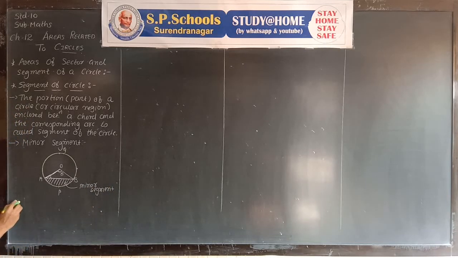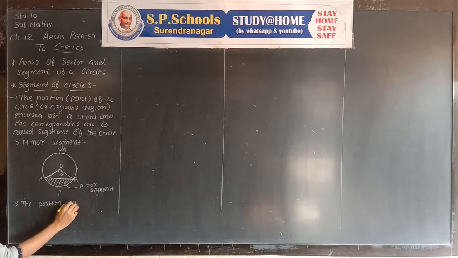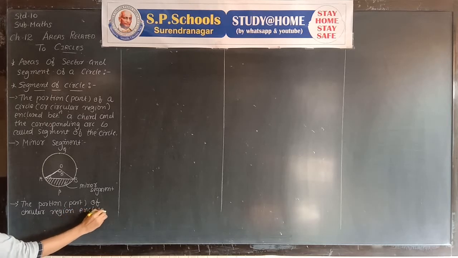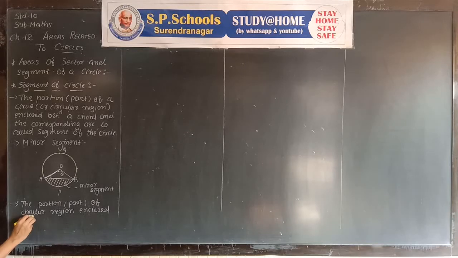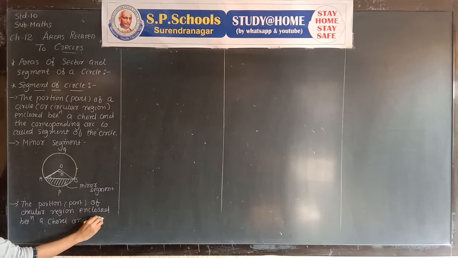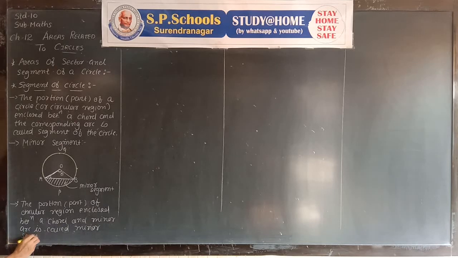See the definition of minor segment, repeated here. The portion or a part of a circular region enclosed between a chord and the minor arc is called a minor segment.